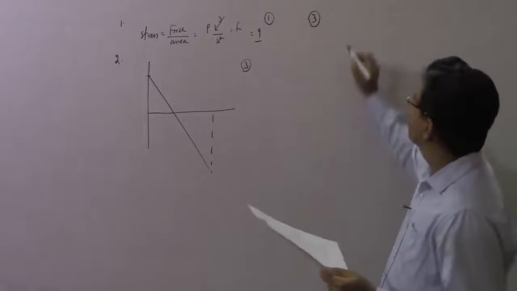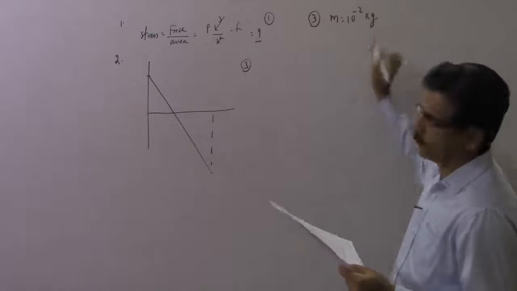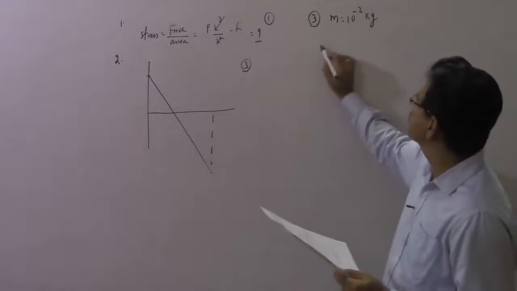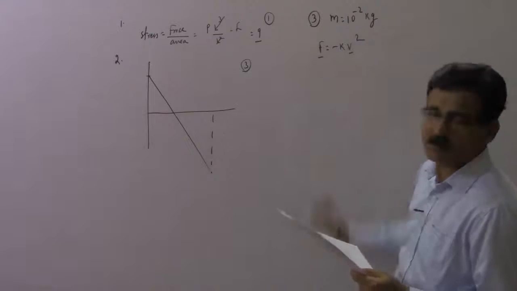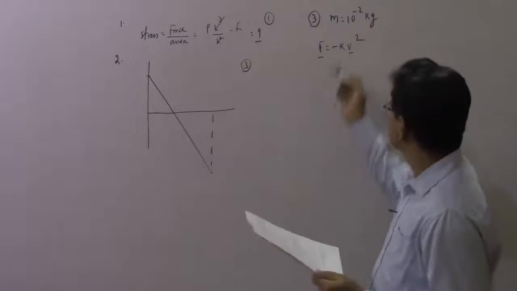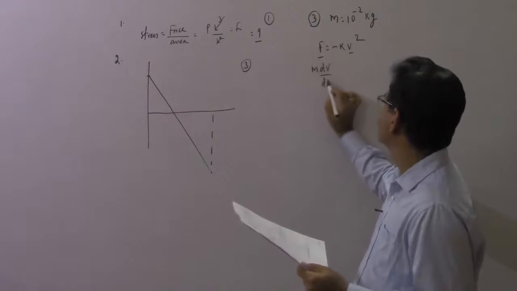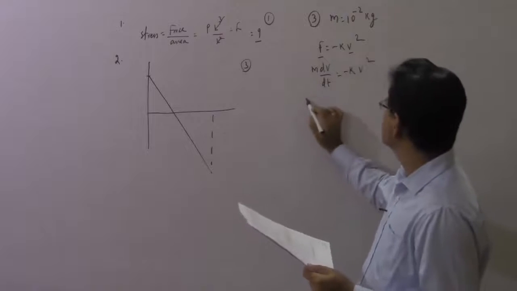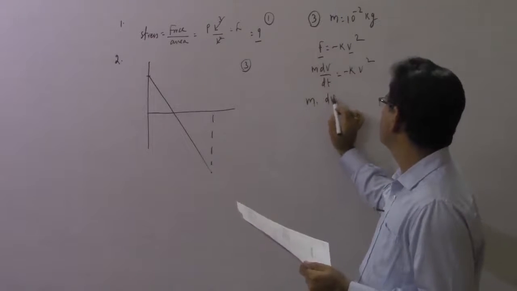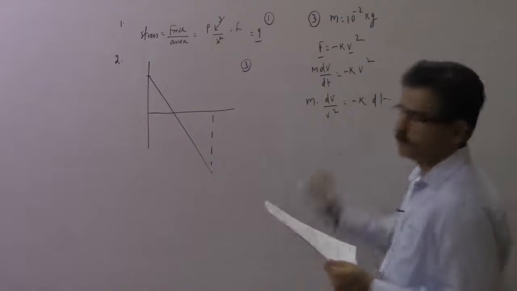Now in question number 3, they have given you the mass, M is equal to 10 to the power minus 2 kg. They have given you the force, force is minus kv square. This is velocity dependent force. So you can write this as m dv over dt is equal to minus k v square. Let us arrange it. M dv over v square is equal to minus k dt.